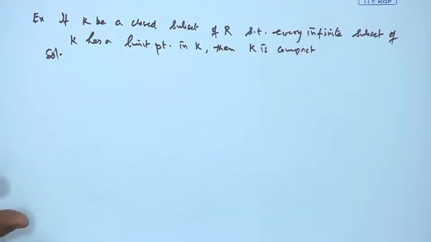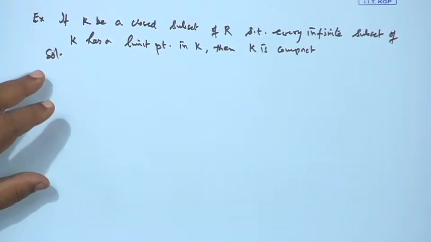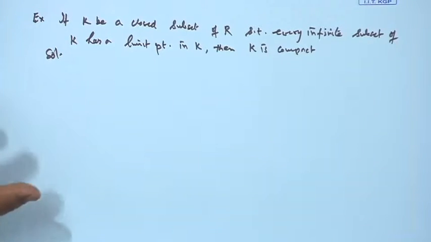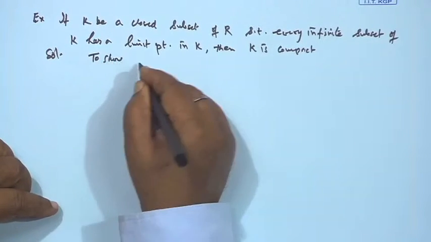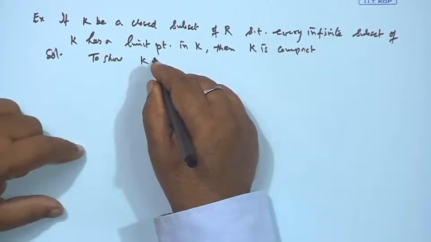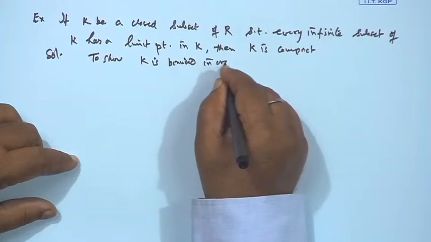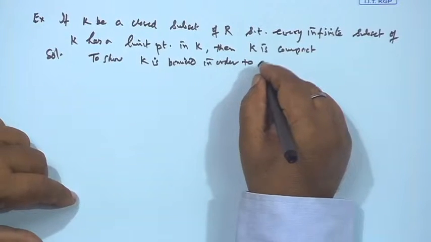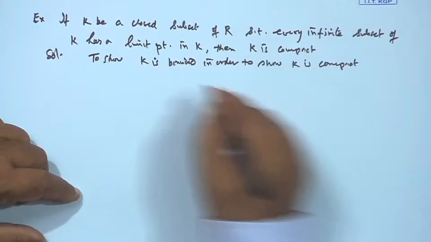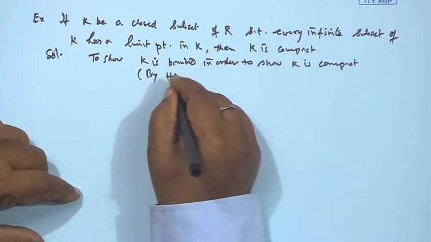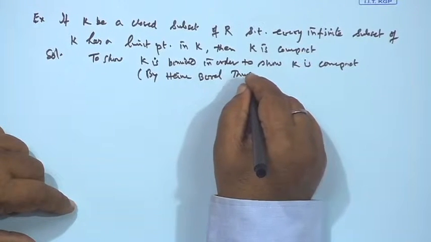So, we will use the Heine-Borel theorem. K is a closed subset of R such that every infinite subset of K has a limit point in K, then K is compact. So, what we want to show is that K is bounded, in order to show K is compact by the Heine-Borel theorem, because closed and bounded sets are compact sets.